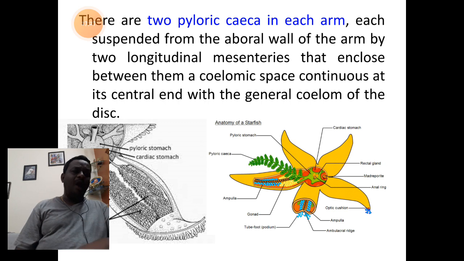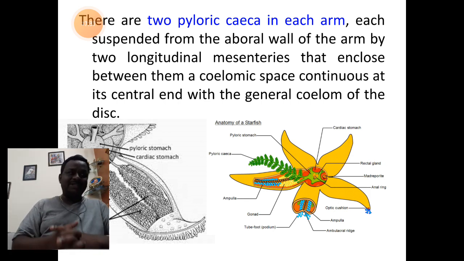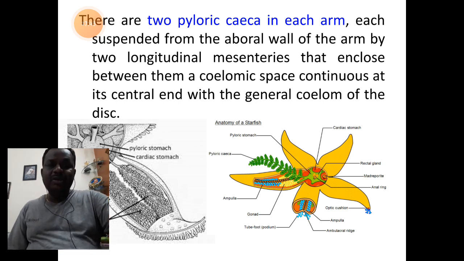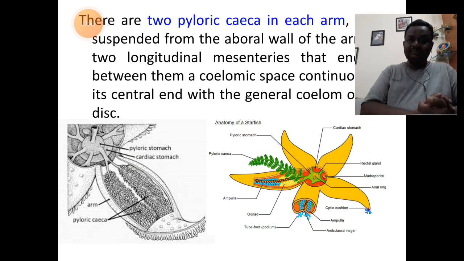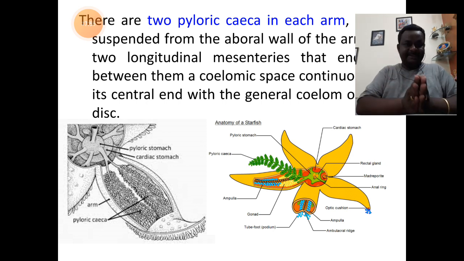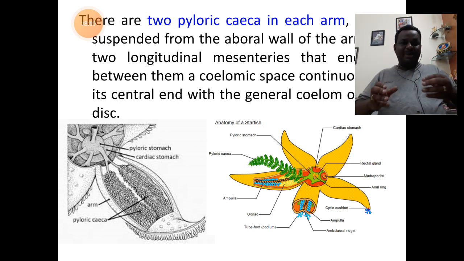Now, we will understand how these digestive glands or pyloric ceca are arranged. In each arm, you have 2 branches of pyloric ceca. Generally, the pyloric stomach will communicate above with a duct. The duct we call the pyloric duct. The pyloric duct now shows 2 branches. Down towards the left side you can see the diagram. You have the pyloric stomach showing communication with the pyloric duct.